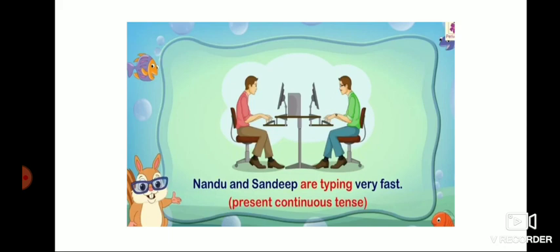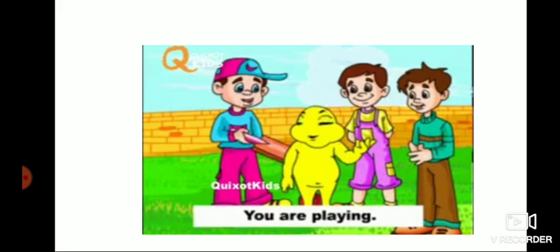Nandu and Sandeep are typing very fast. Nandu and Sandeep is plural, so you have to write are, and then verb plus ing, typing. Nandu and Sandeep are typing very fast. They are doing it now. Happening now, you have to use present continuous tense. You are playing.